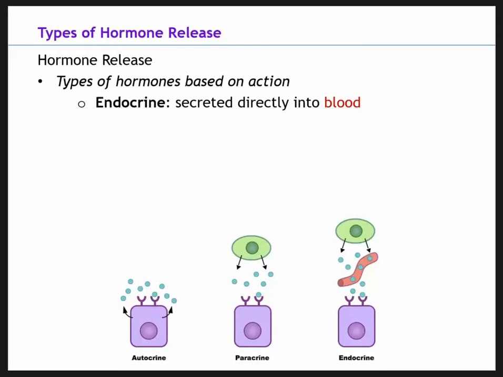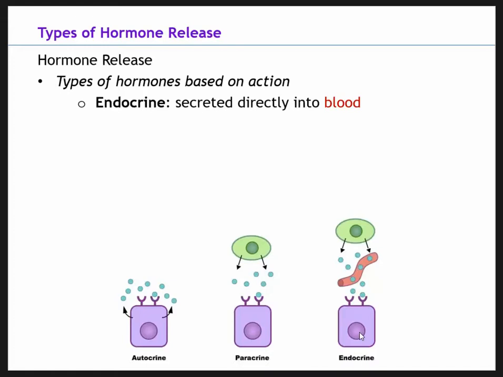So let's start with the first type. There's endocrine release. Endocrine release is secreted directly into the blood and travels in the bloodstream through the body to reach a target cell. Looking at this picture down here, the green is where it's secreted from. It's secreted from this cell here, and it's going to travel in the bloodstream throughout the body. And these, where my pointer is, are little receptors that are going to attach this hormone, and now it can cause a reaction in the target cell.